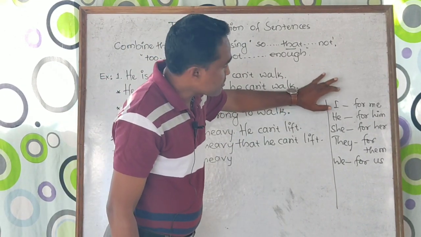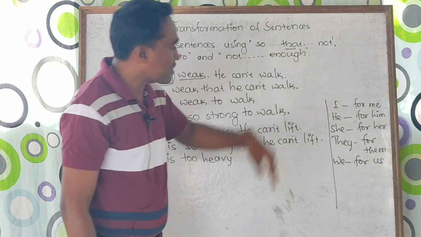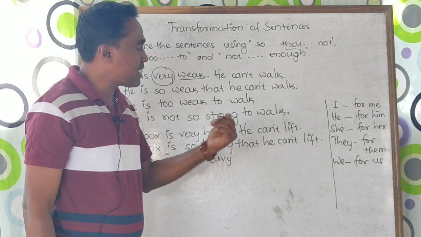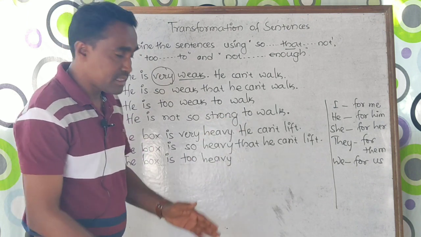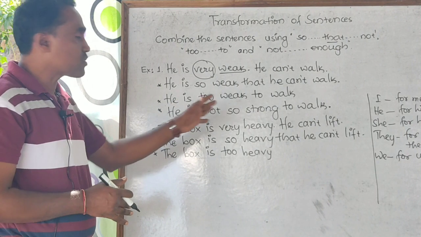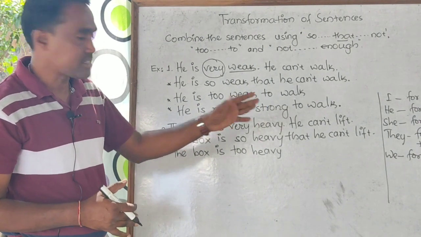Have you looked at all these? For I, use for me. For he, just use for him. For she, use for her. They, for them, and for we, it is for us. This is only applicable in the second example, as we have got two different subjects here.